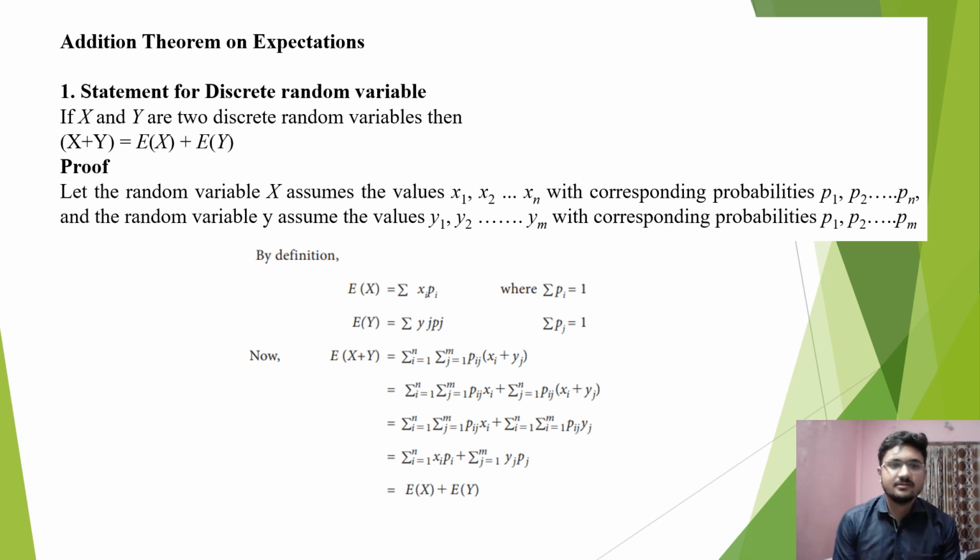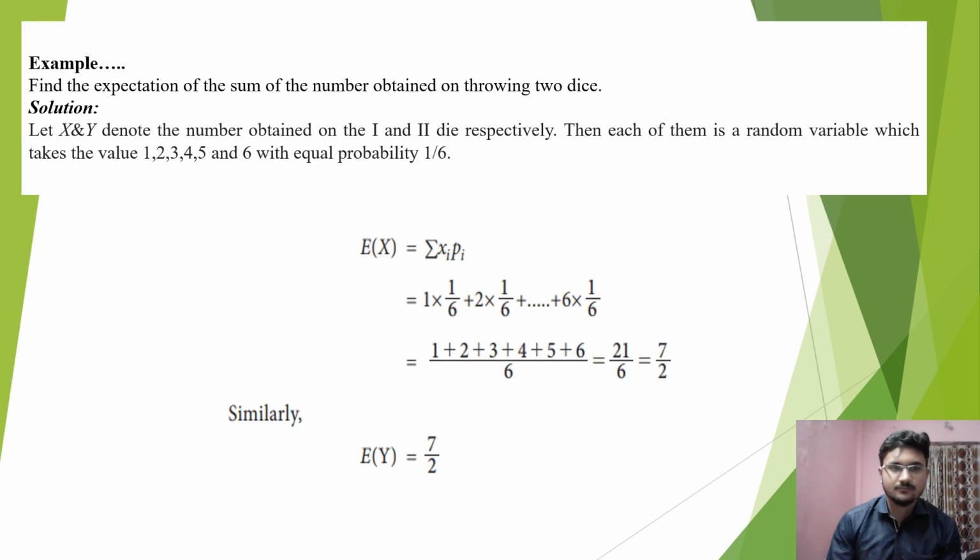So the next slides consist of the addition theorem on expectations. The first addition theorem on expectation is the statement for discrete random variables. The statement states that if x and y are two discrete random variables, then E(x plus y) equals expectation of x plus expectation of y. Here we have the proof of this statement, and here we have an example of the addition theorem of expectation.